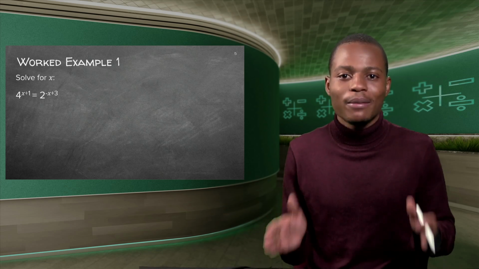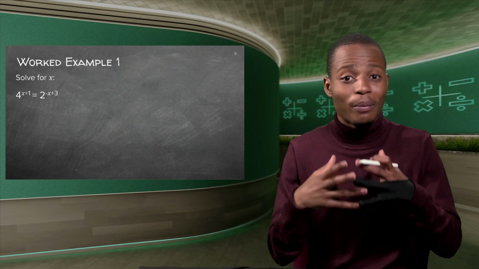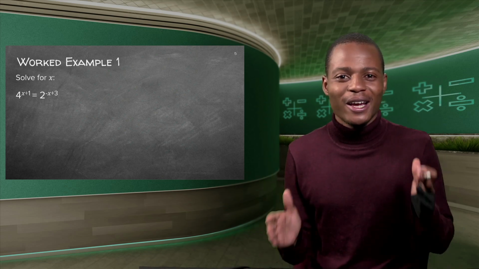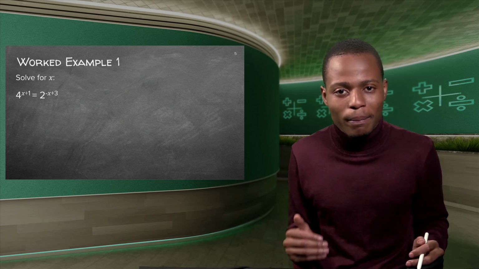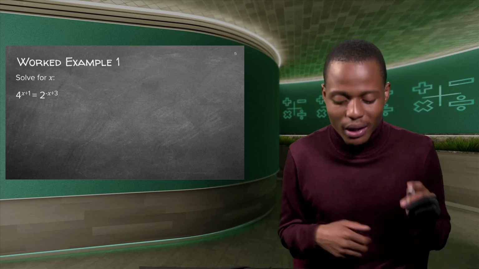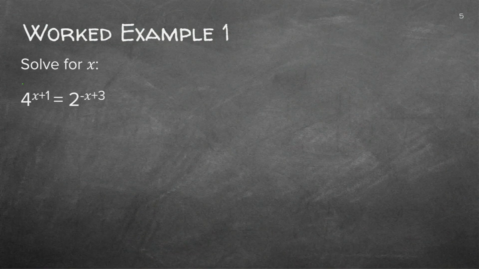Who has to make them the same? It is you guys. We need to, actually both of us, try to make these bases the same. And going back to the laws that we've always worked with, we can write 4 as 2 to the power of 2, but remember that it had values next to it, so it had exponent x plus 1, and you equate this to 2, because you can't simplify it any further, so you have 2 to the power of negative x plus 3.